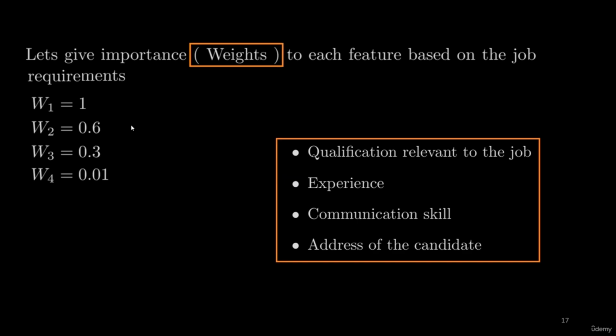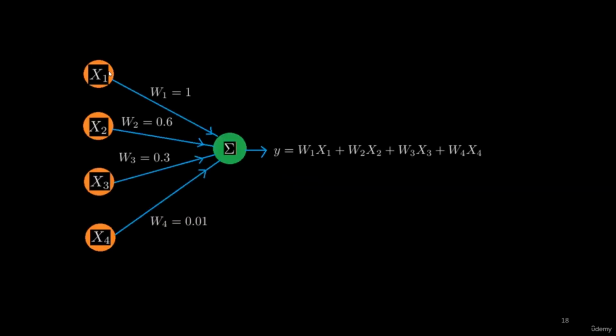Now let's assign these weights to the features and then process them with the perceptron. So here we have assigned a weight to each feature, that is W1 to X1. Similarly, we assign W2 to X2, W3 to X3, and W4 to X4. Now this will become our new output equation based upon the weights. Here we are getting W1 X1 from this branch, similarly W2 X2, W3 X3, and W4 X4. So that will be our neural network or perceptron score, which will help us to decide about the candidate.